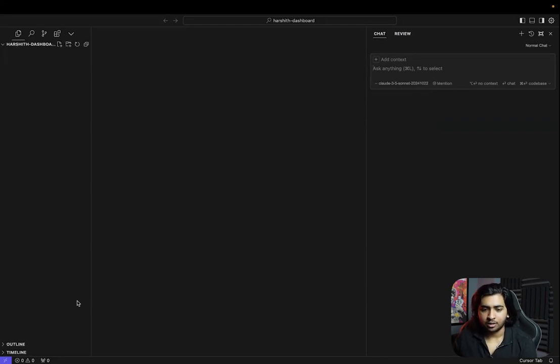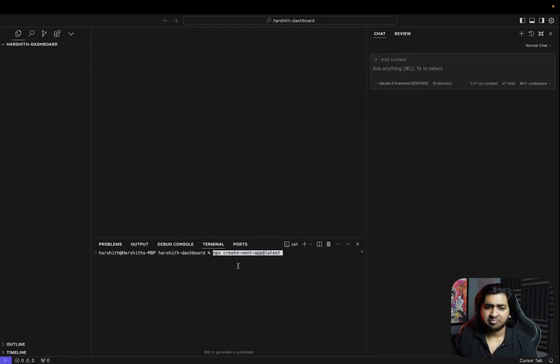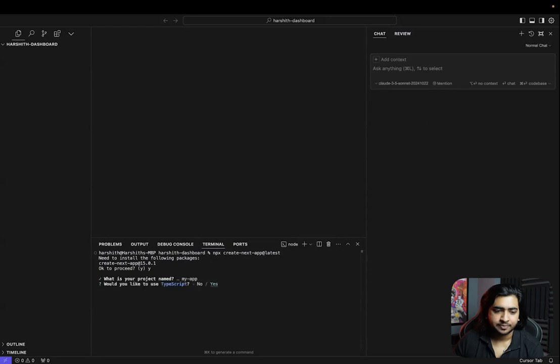So we have the folder here. Now what we're going to do is go here, go to terminal, and just say this. That's it. Yes, proceed. Okay, so I think it's going to create a new app inside the folder. I think I forgot this, but anyways, yes, whatever it is.